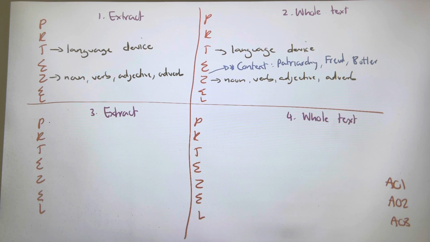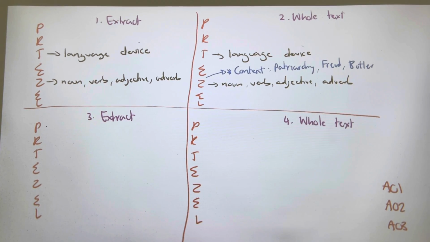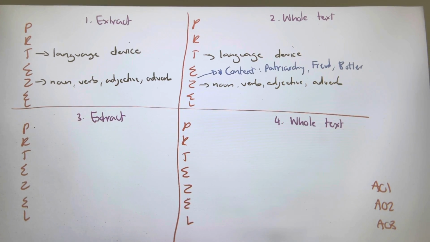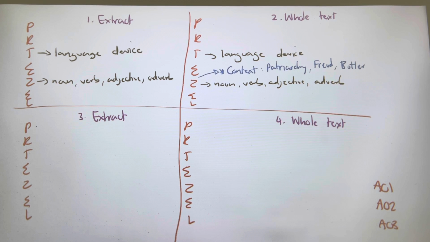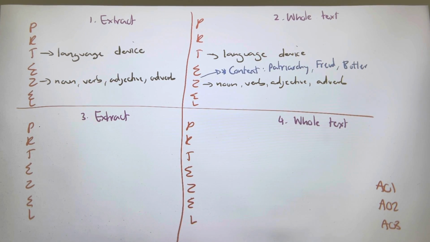And Judith Butler, she argued that gender is a performance. It's not fixed. So for example, when Lady Macbeth says, "unsex me here," she's trying to perform a certain type of woman. But guys, those are just some examples of context that you may want to use. You don't have to use them. The one that will always be apparent is the idea of patriarchy.